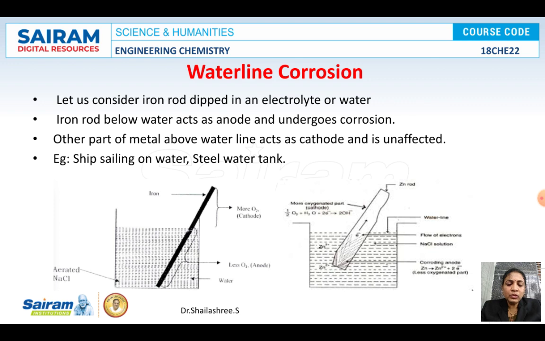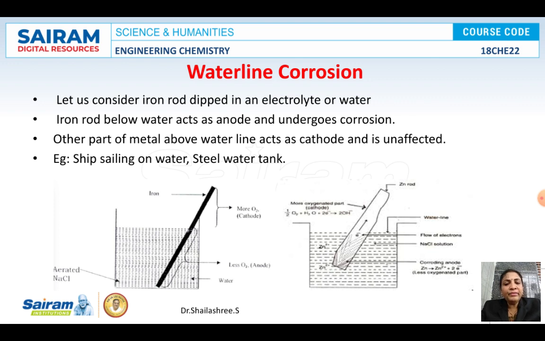So differential aeration corrosion is the one that happens when a metal is exposed to different air or oxygen concentrations. So you can express it generally like this. An iron rod is dipped in an electrolyte or water. The area which is below water is anodic and the area which is above the water is cathodic. Always the corrosion will be starting from just below the water line.